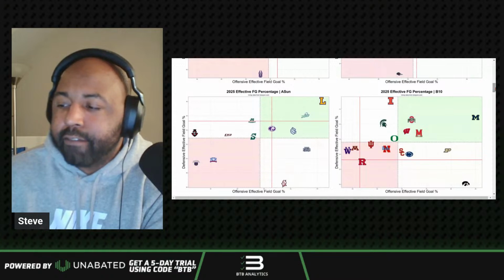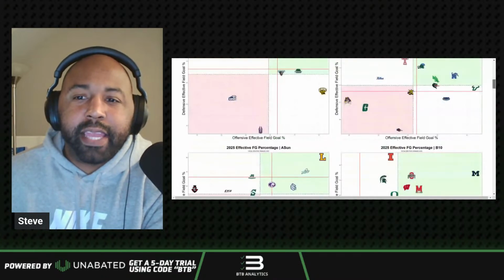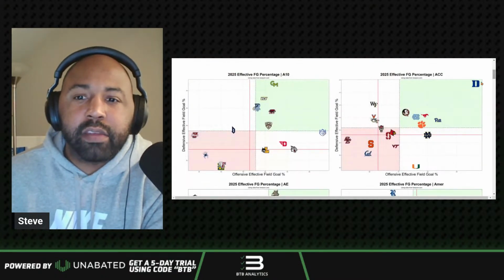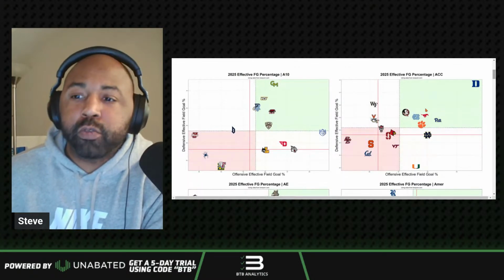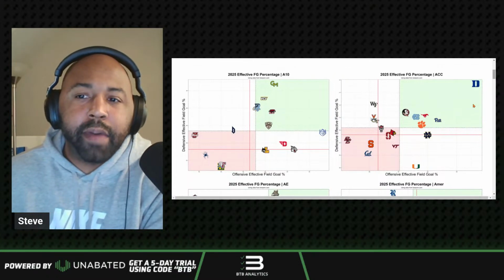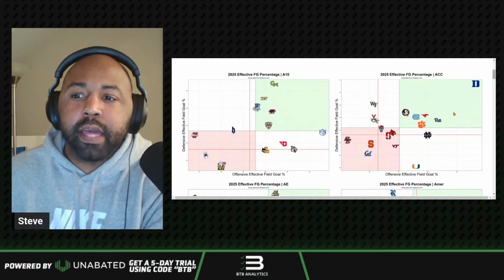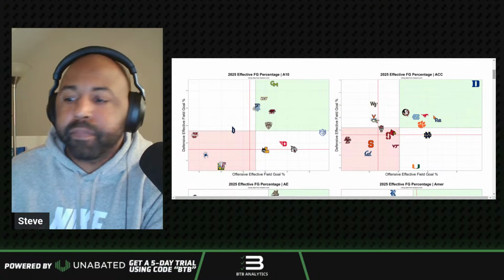And then you have the usual suspects. Like in the ACC, you see Duke here is kind of in a league of their own. But don't sleep on Pitt, and don't sleep on SMU to make a deep conference run at least. I'm not sure come tourney time how deep they're going to go, but in conference play, I'm pretty excited to see what they're going to do here.